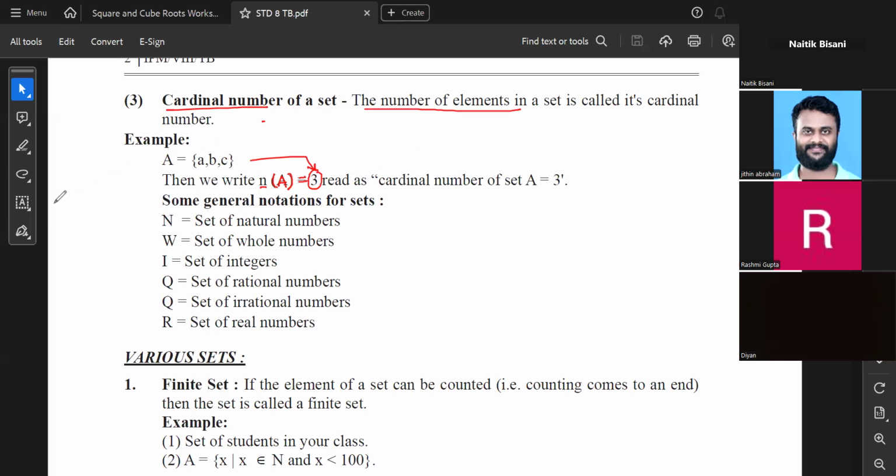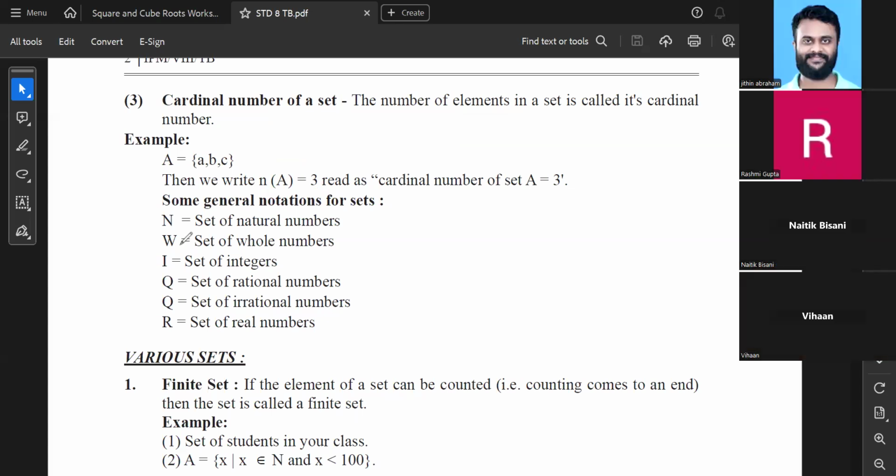Naitik, tell me. Sir, in this cardinal number only, suppose we take the example of the word Ganga. So here the cardinal number will be 5 or 3? It will be 3 because the set consists of only 3 elements. Okay, G-A-N. So it will not count how many times it repeats, only the number of different elements. Correct. But in some complicated cases, the question may tell us कि हाँ भाई, repetitions भी consider करो. If such a situation arises, then only we will consider the repetitions. Otherwise, we are not supposed to consider the repetitions. Only whatever is there inside the set, that only we have to consider.